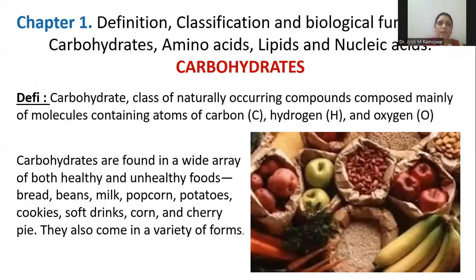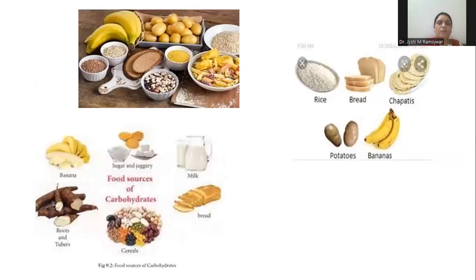So what are carbohydrates? Carbohydrates are organic compounds which contain carbon, hydrogen and oxygen. So in the image you can clearly see the sources of carbohydrates. You can see many fruits, grains which contain carbohydrates. Okay. So all these are the sources of carbohydrates. Carbohydrates are very important sources of energy. These are also some of the images of the foodstuff which contain carbohydrates.